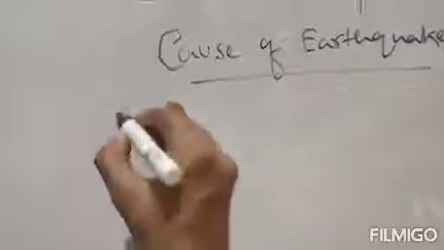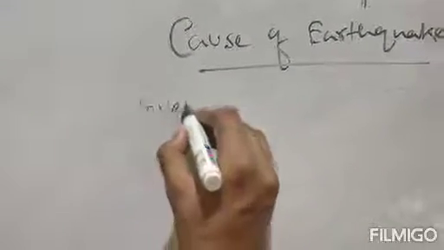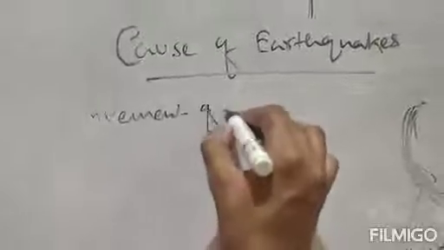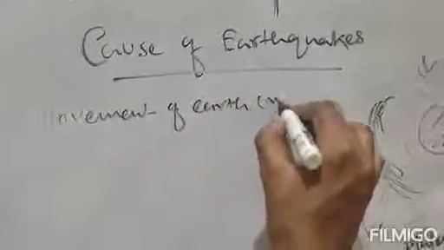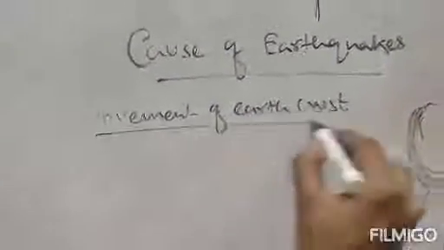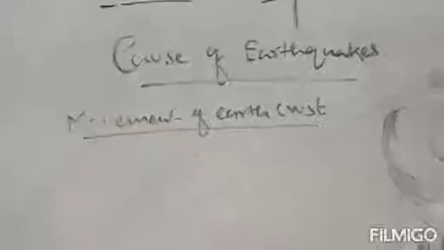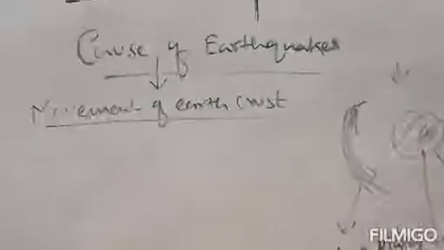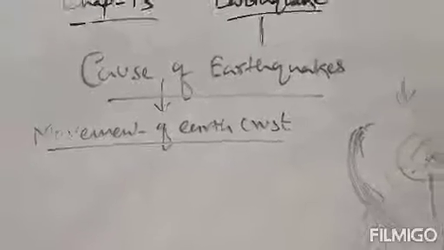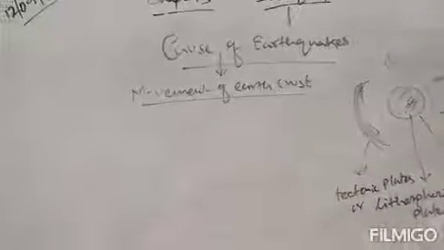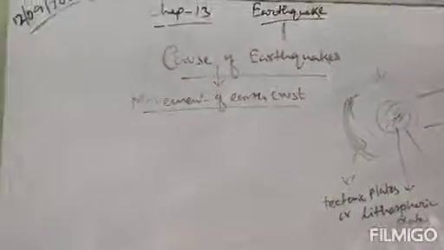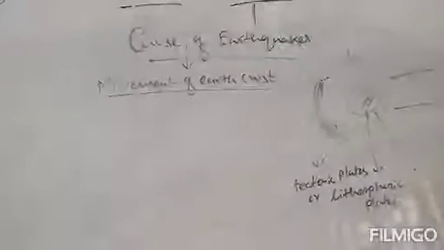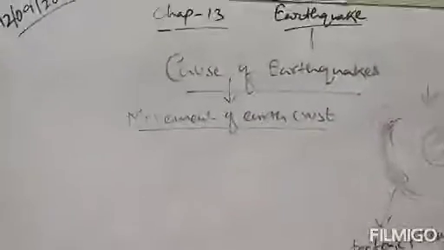Now, movement of the earth crust. How does the earth crust actually move? The cause of earthquake is the movement of the earth crust, or the movement of tectonic plates. We know that earthquakes mainly occur due to the movement of tectonic plates or lithospheric plates, or movement of the earth crust. Now the question is how the earth crust moves.